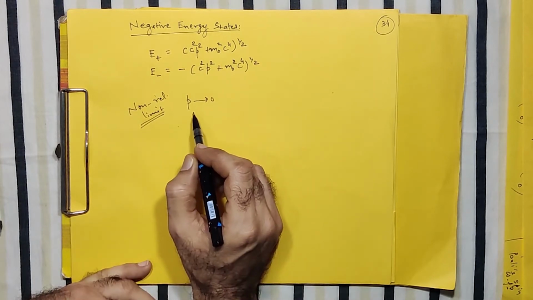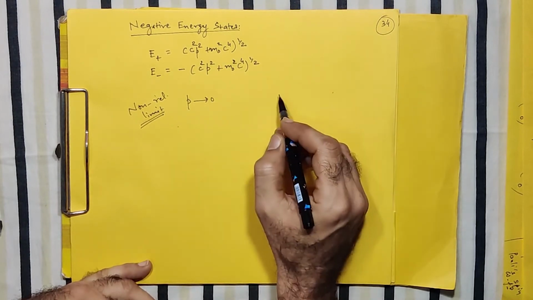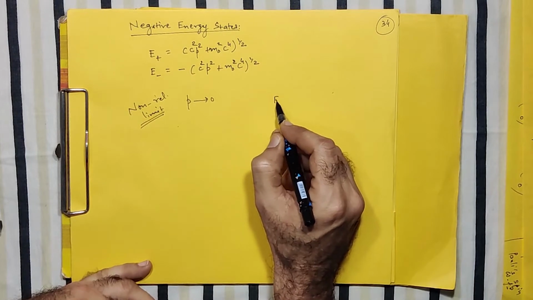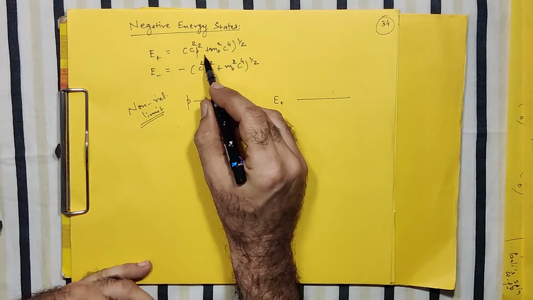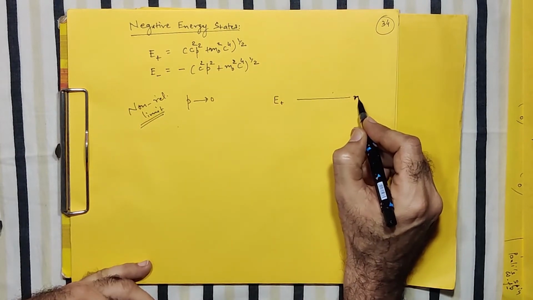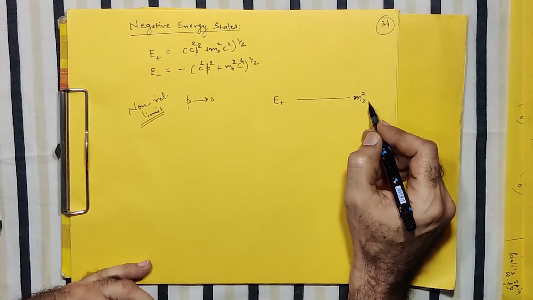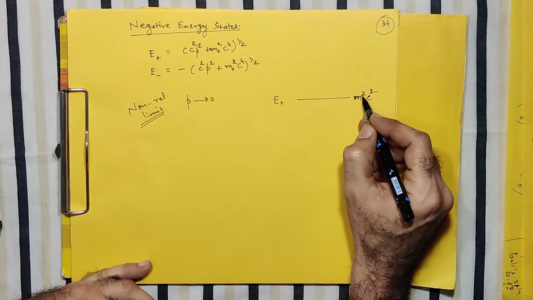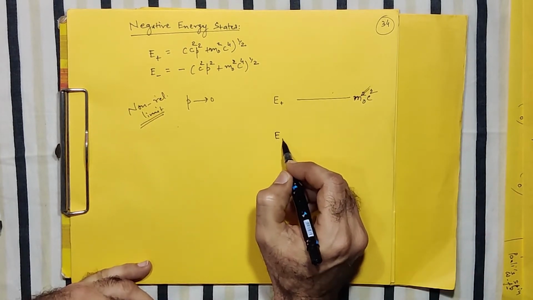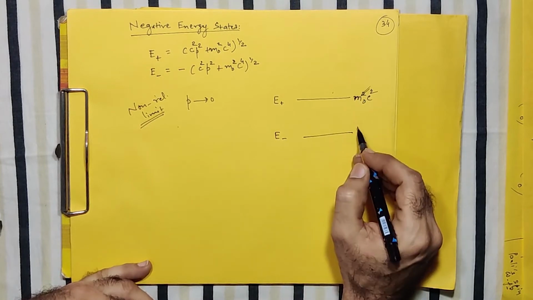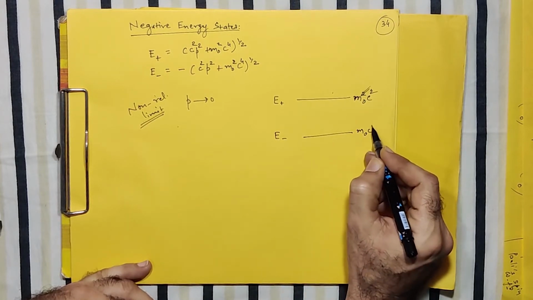So in this limit, let me reserve this side for a figure, E plus will be exactly plus m0c², correct? Whereas your E minus will be the same amount, but with negative energy.